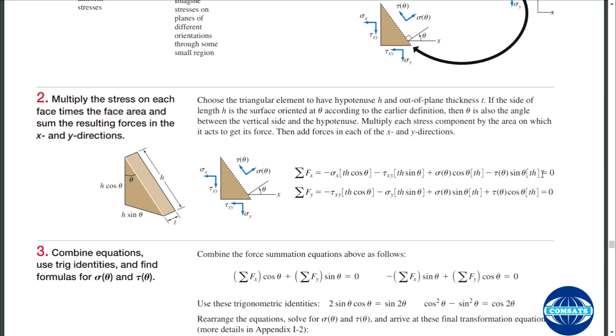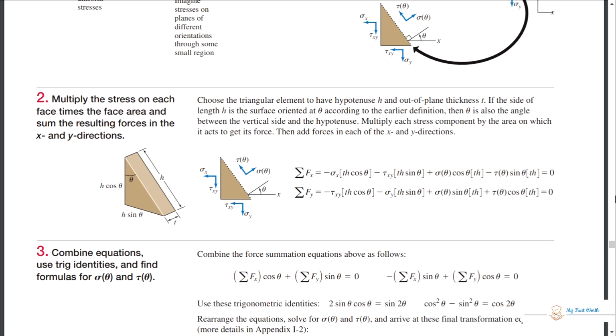Got it? Very simple. Now what we have to do is summation of Fy. There are forces, stresses in the y direction, so we have to compute that summation of Fy is equal to 0. And how are we going to compute it? We have to transform the stresses and multiply them with the respective area on which they are applied, either perpendicularly or parallelly, and then equate that to 0.